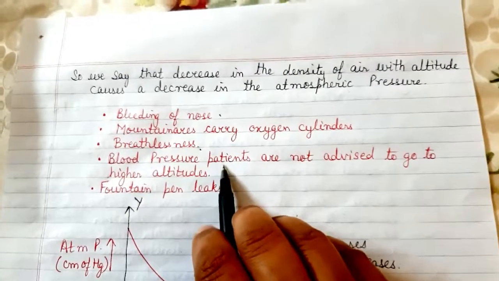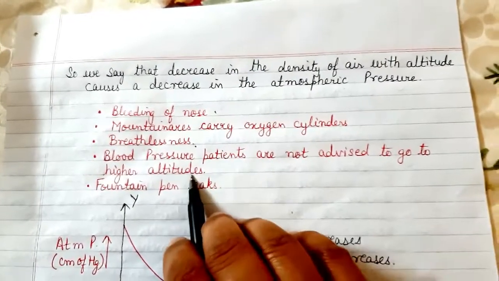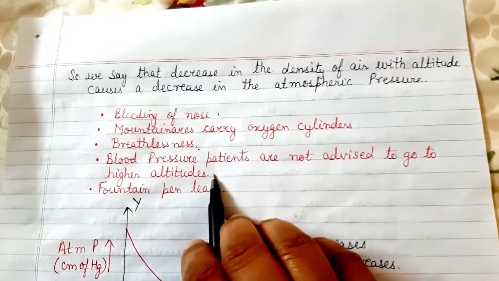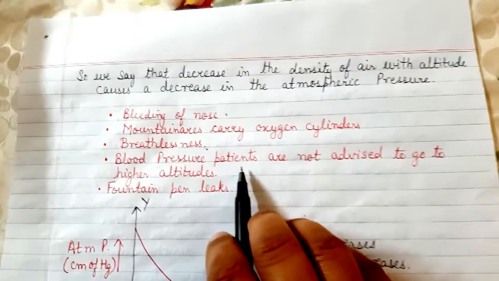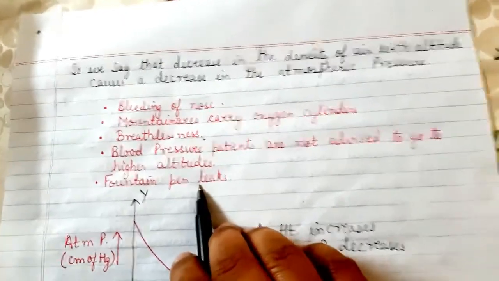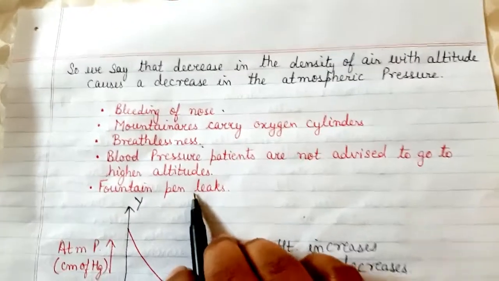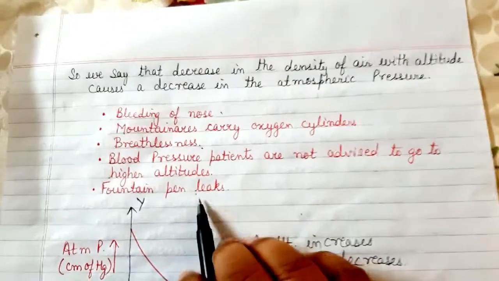So therefore, blood pressure patients are not advised to move to higher altitudes, or if they have to move to higher altitudes, they have to consume certain medicines. Okay. Similarly, in case of a fountain pen, if you carry a fountain pen to higher altitudes, it leaks.